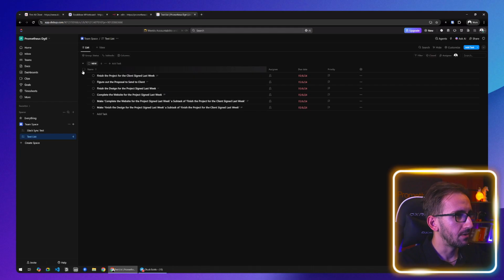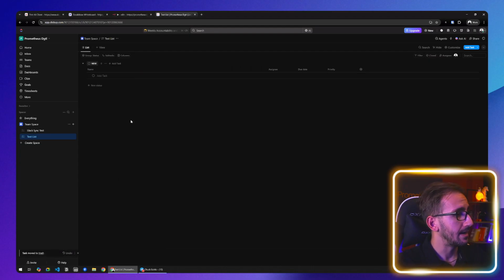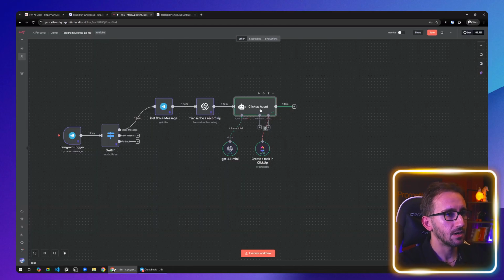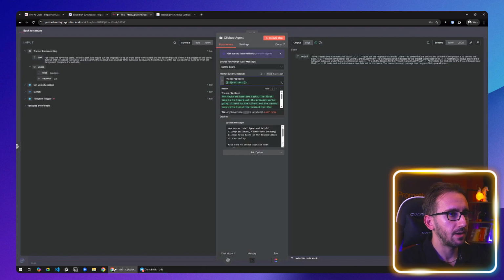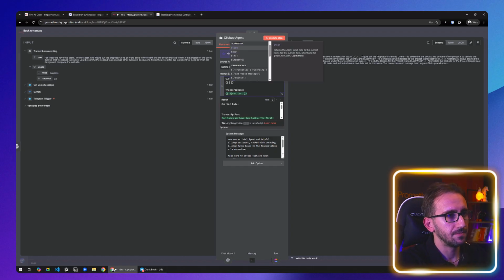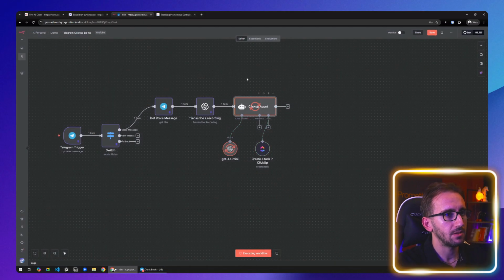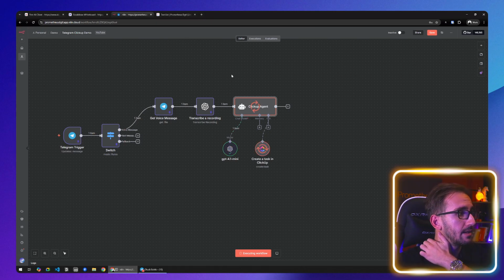First of all, we're gonna delete all that, and let's try to fix all the issues one by one. First, we're gonna delete everything from ClickUp, and then we're gonna go to our agent, and we're gonna give him the current date. So if we give the current date, it should know what tomorrow means. So if we execute this again, this time we should get better due dates, and the due date will actually be tomorrow, not last year. I'm gonna pause the recording until it's finished, and then I'm gonna come back.